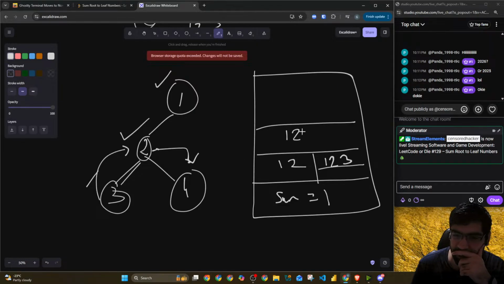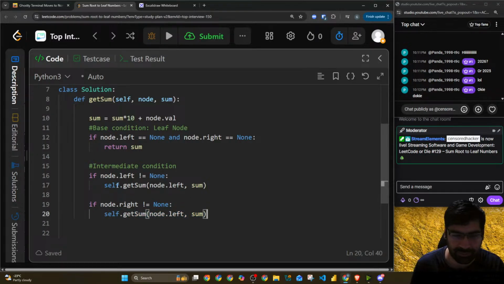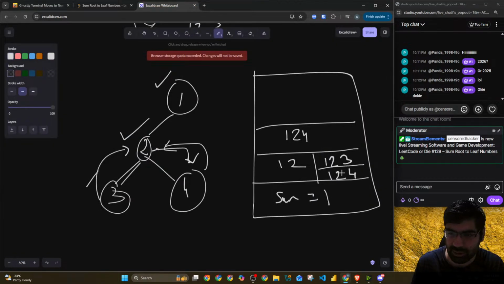It will become 124, and then this will also return back. So 124, node, sum left, sum right. This is how it will be. Then we have to add these ones, and then this will return as well. This will get destroyed. This will return. So sum will be 742.